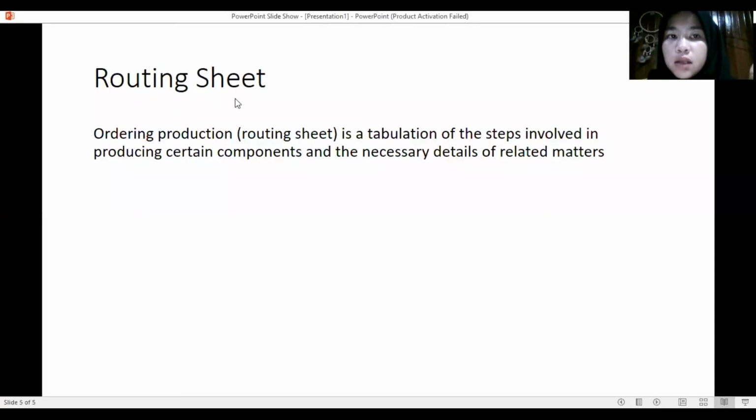And next is the routing sheet. Ordering production, or routing sheet, is a tabulation of the steps involved in producing certain components and the necessary details of related matters.